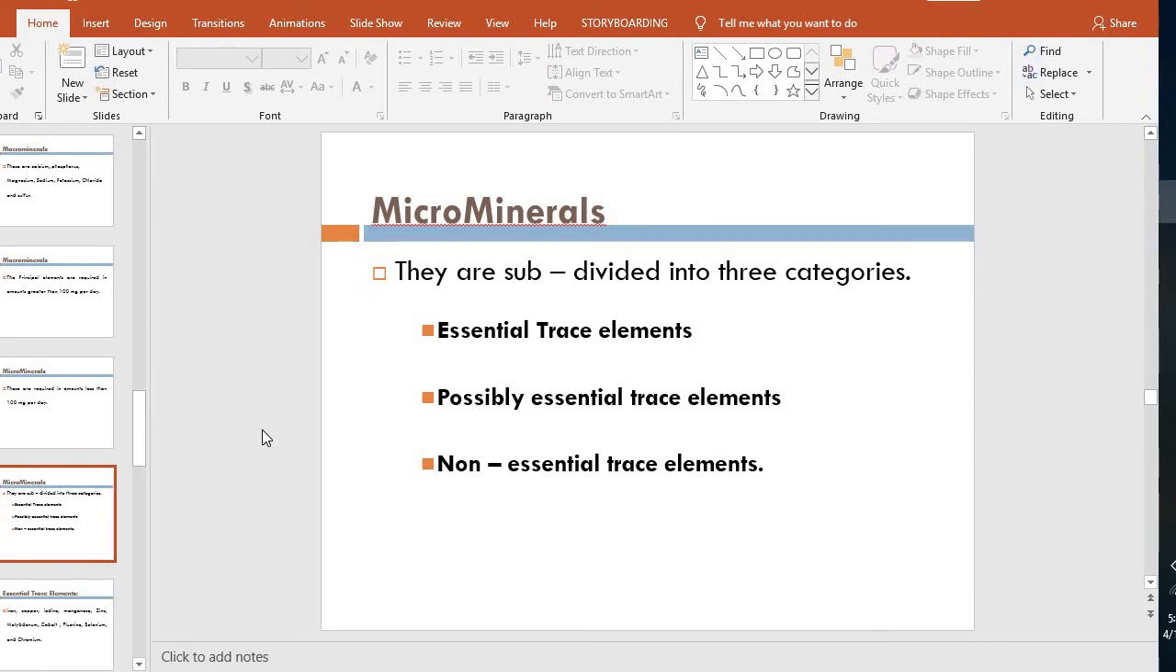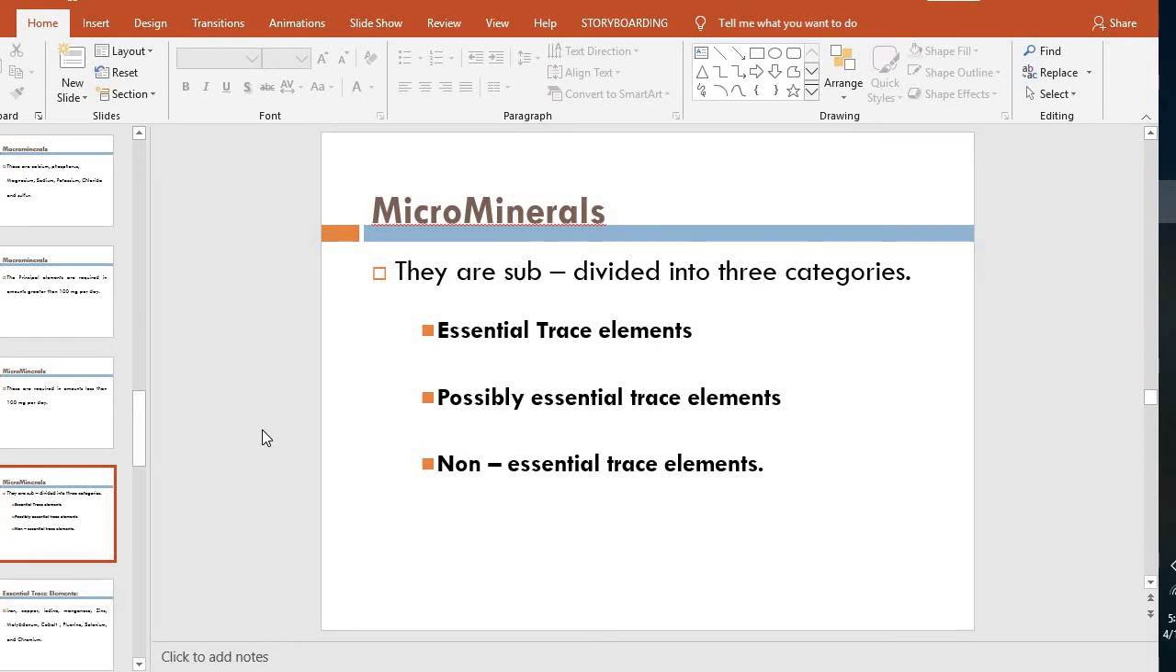Now micro minerals. As you know, those minerals whose requirement is less than 100 milligram per day can be further subdivided into three categories. Number one, essential trace elements. Please write down essential trace elements. Number two, possibly essential trace elements. And number three, non-essential trace elements.